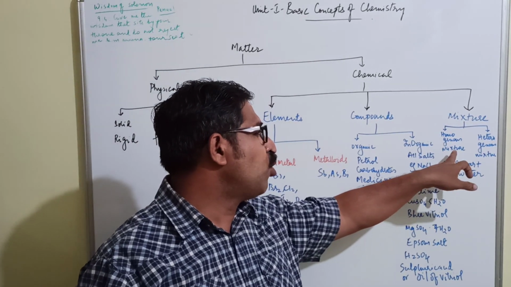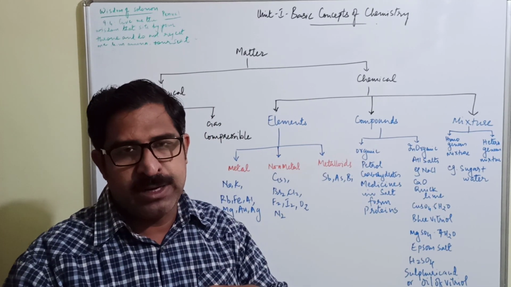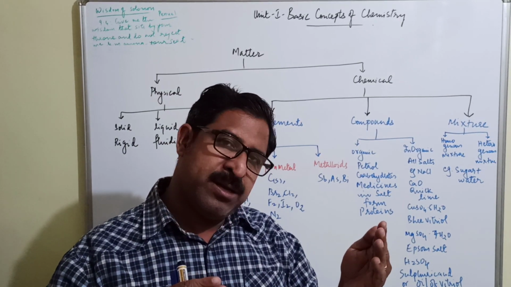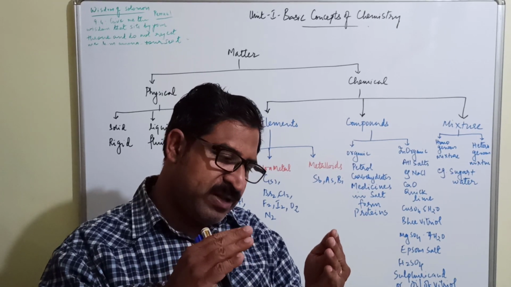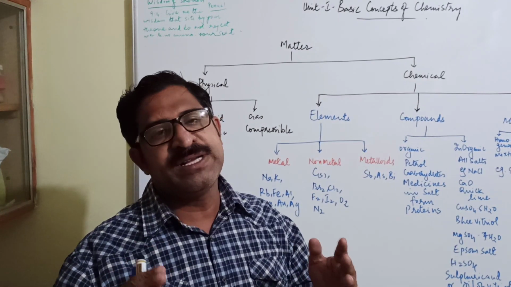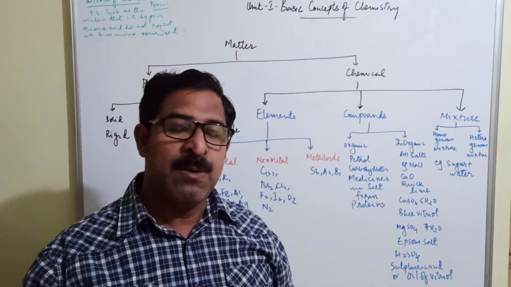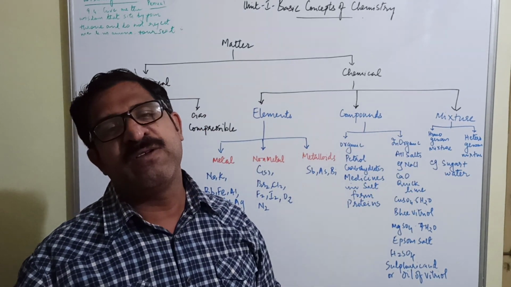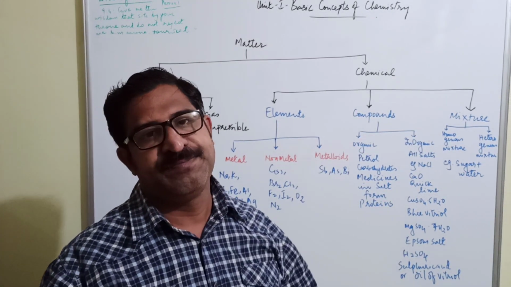Then we have mixture. Mixture is further divided into homogeneous mixture and heterogeneous mixture. Suppose we take sugar and water. At that time, there is a boundary of separation between the sugar crystals and the water in which it is dissolved. So that time it is a heterogeneous mixture. You can differentiate between the sugar crystals and the water. But once you stir it, then sugar and water will form a homogeneous mixture. So that is all about the mixture part. Now pause it.